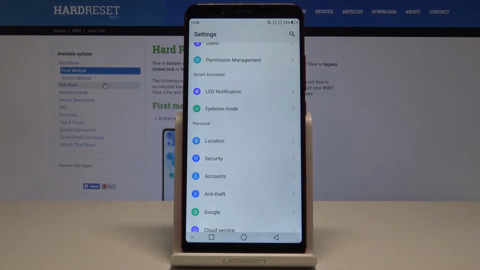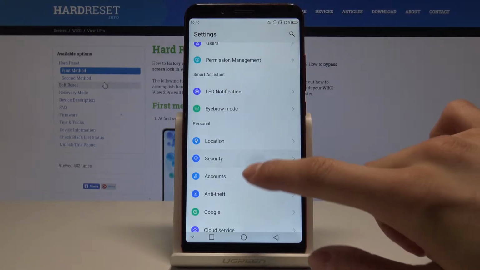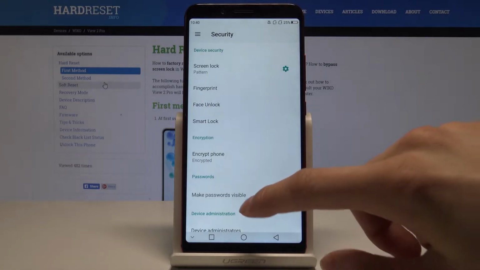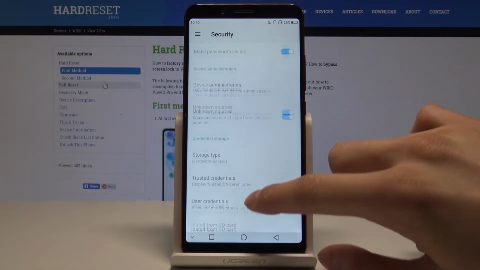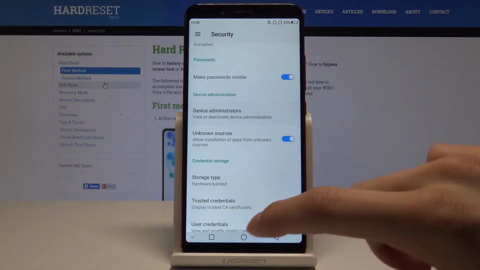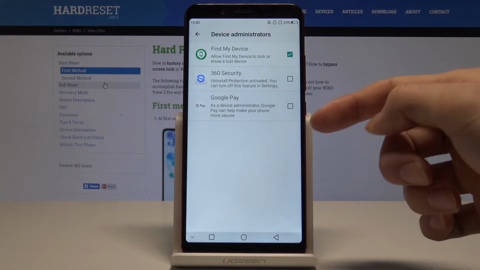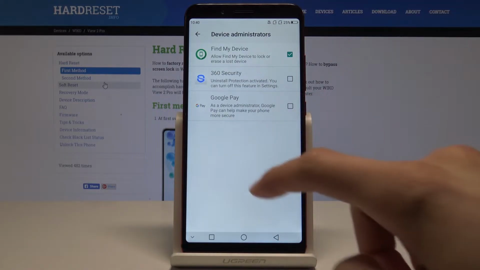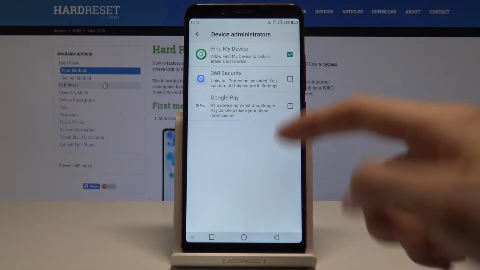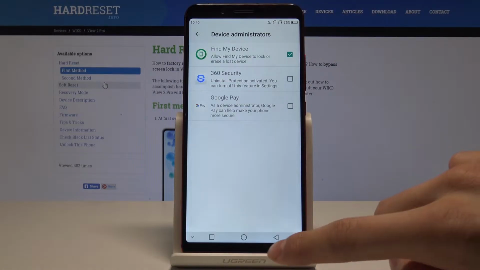Let's go to settings and now choose security. Now we need to find the device administrators. We can tap on it, and here we have some useful features like Google Pay and some antivirus. We can also find our devices.